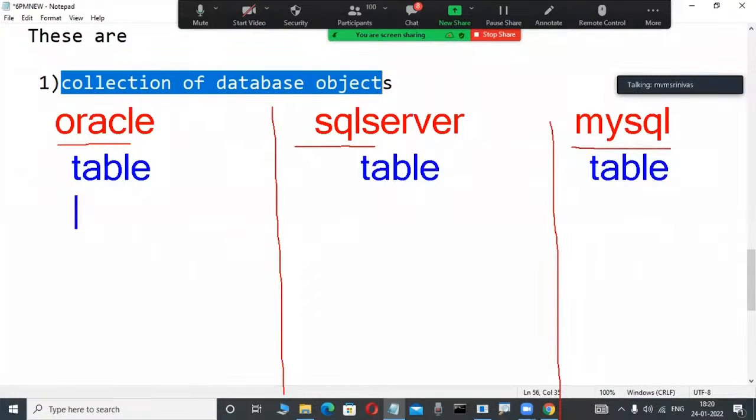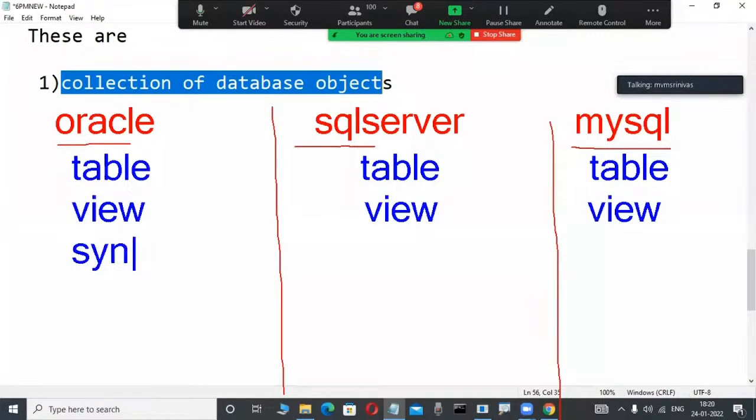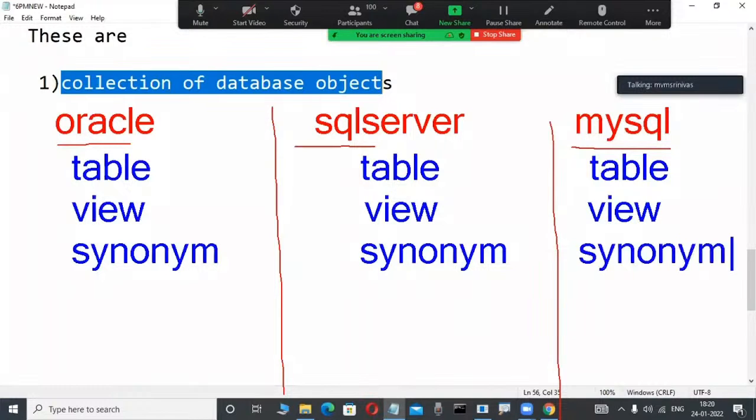Again, a view is a database object with some purpose. A view is there here also, and here also. A synonym is a database object. What is a synonym? What is a view? We are learning these, don't worry. In our course, synonym is available, and here also synonym is available. An index is there here, and here also. These are called objects.